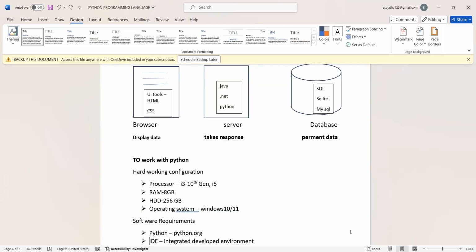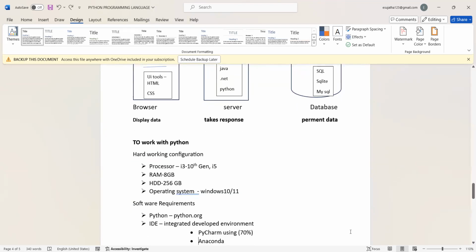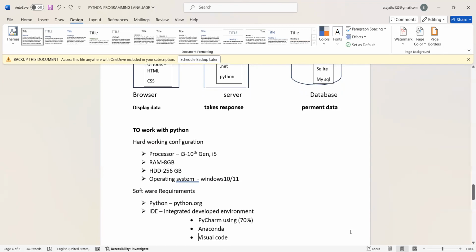Then software requirements. Python, from python.org. And an IDE. What is the meaning of IDE? Integrated Development Environment. Among IDEs, PyCharm, Anaconda, and Visual Studio are available in the IT industry. Most of the companies use PyCharm for Python.